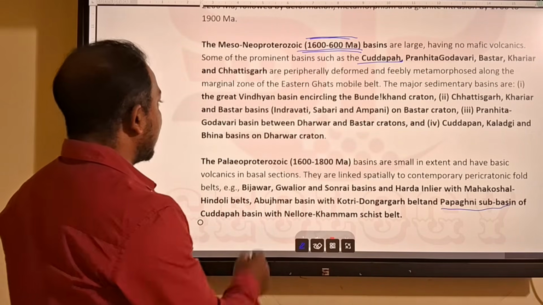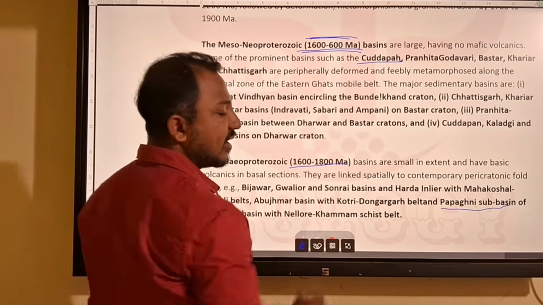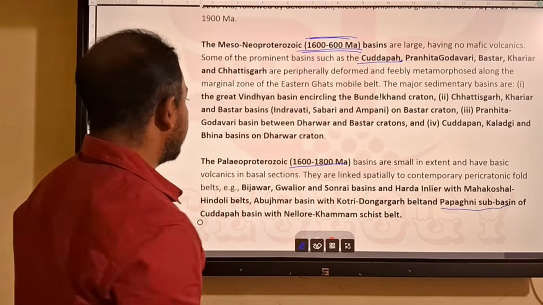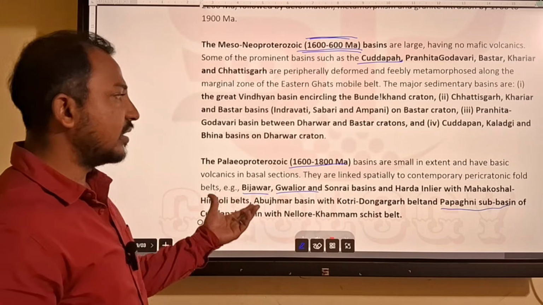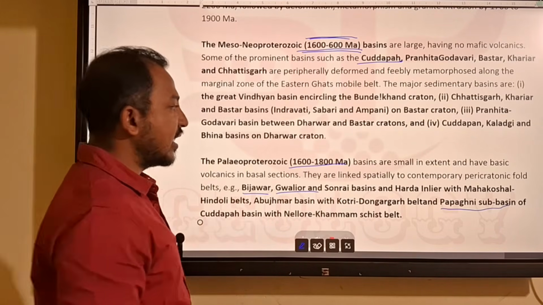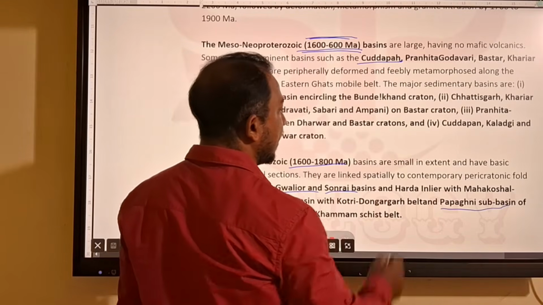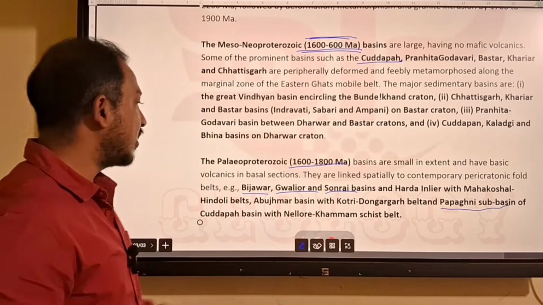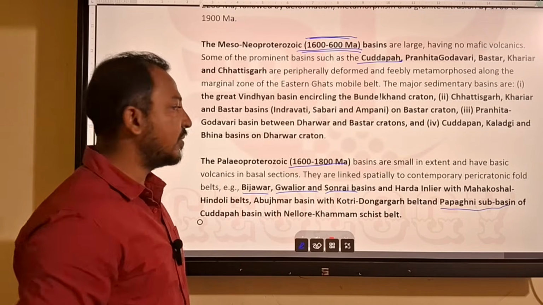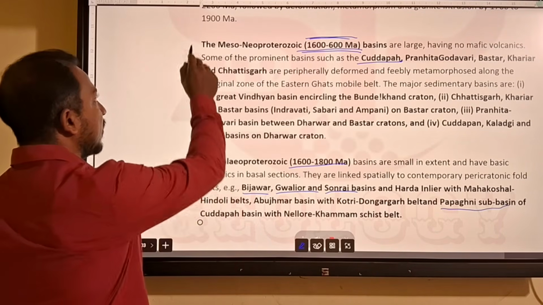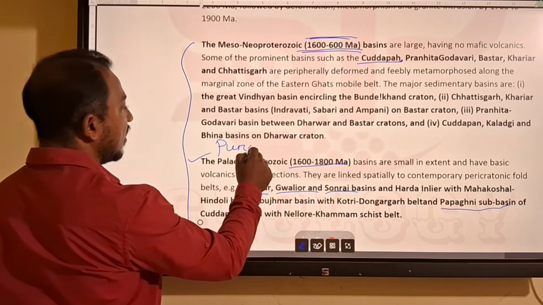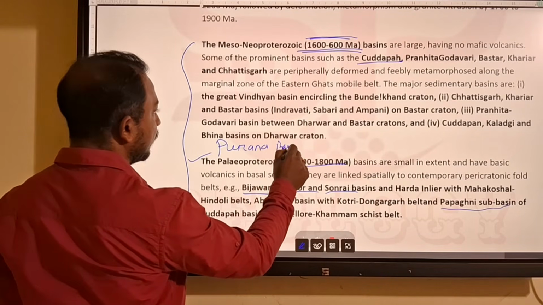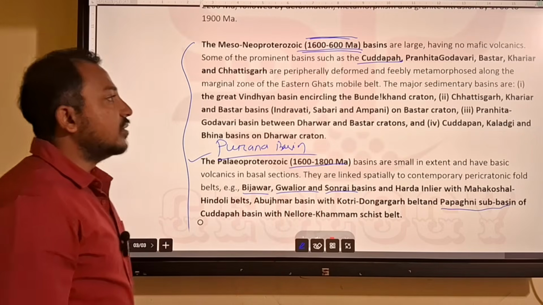Then the Paleoproterozoic basins, from 1600 to 1800 million years, include the Vijayawada basin, Gwalior basin in the Bundelkhand Craton, Sonrai basin, Hardha Inlet, Mahakoshal belt and Hindoli belt. All these basins together are called the Purana basins.